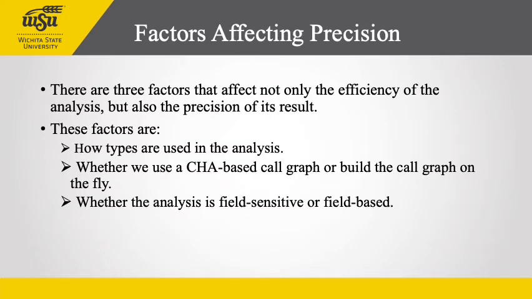Let's look at the factors which affect precision. As discussed, there are three factors that affect not only the efficiency of the analysis but also the precision of the results: how types are used in the analysis, whether we use a CHA-based call graph or build a call graph on the fly, and whether the analysis is field sensitive or field based. For each benchmark, the experiment uses 5 different points-to analyses, where each analysis is named by a triple of the form XX, YYY, ZZ, which specifies the setting for each of the three factors.